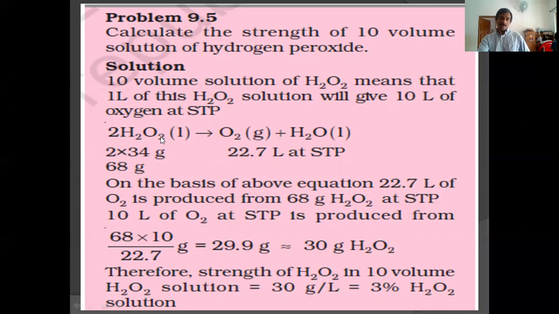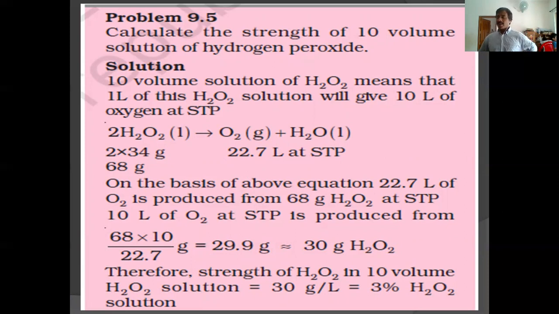Here, H2O2 is 2 plus 32, 34. 34 into 2, 68 gram. O2, 1 mole, that means 22.7 liters at STP, meaning 1 bar pressure. For getting 22.7 liters of oxygen at STP, the mass of hydrogen peroxide required is 68 gram.